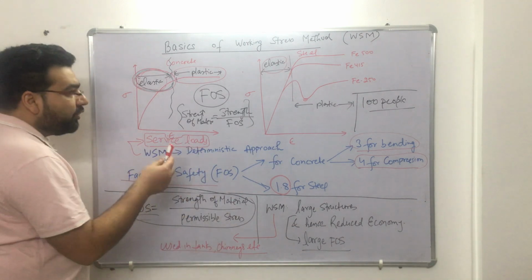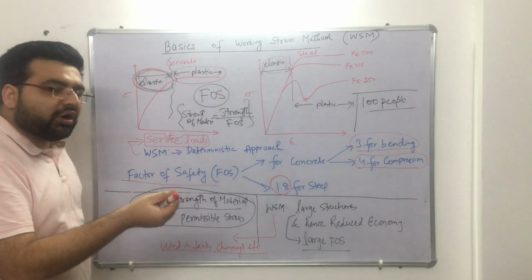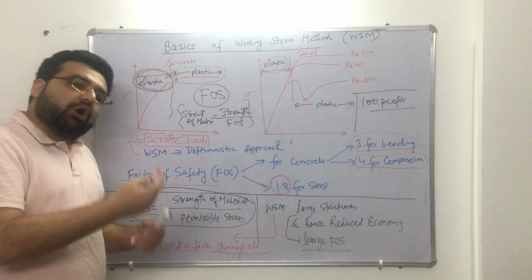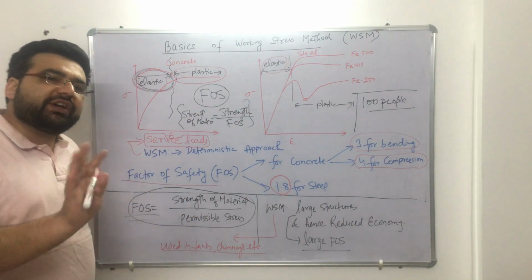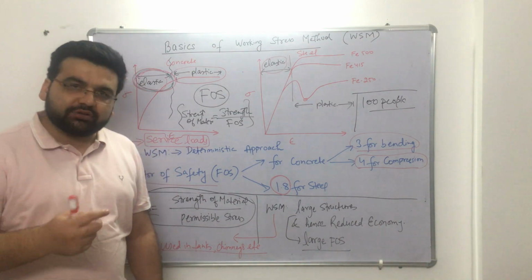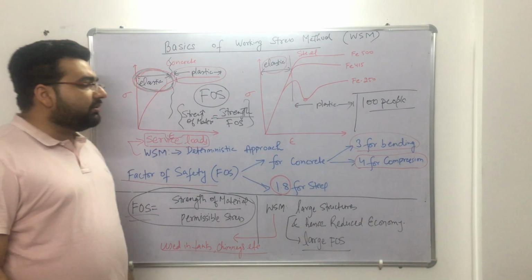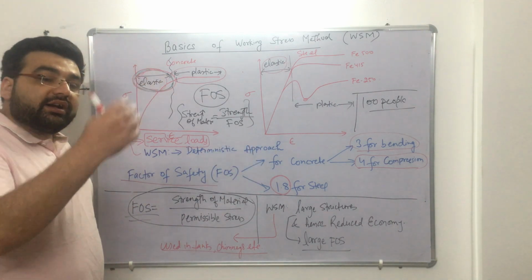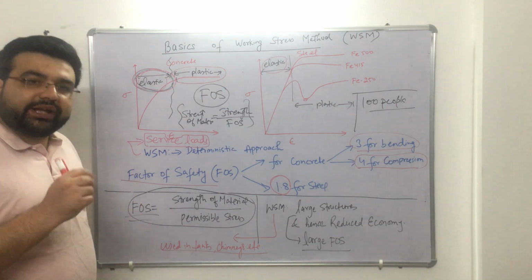If you are not allowing your loads beyond the elastic range, some small effects like the effects of cracks and the effects of deflection are automatically taken into consideration. So you don't need to worry about cracks, deflection, other things, torsion also, right? That is why the working stress method was discarded, because it takes into consideration only the service load, not the unprecedented loads, like for example the earthquake loading or some other loading, right?